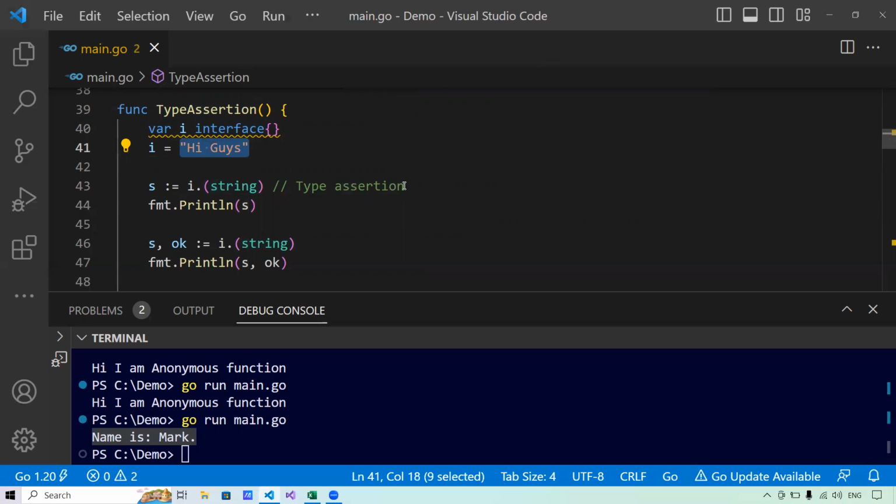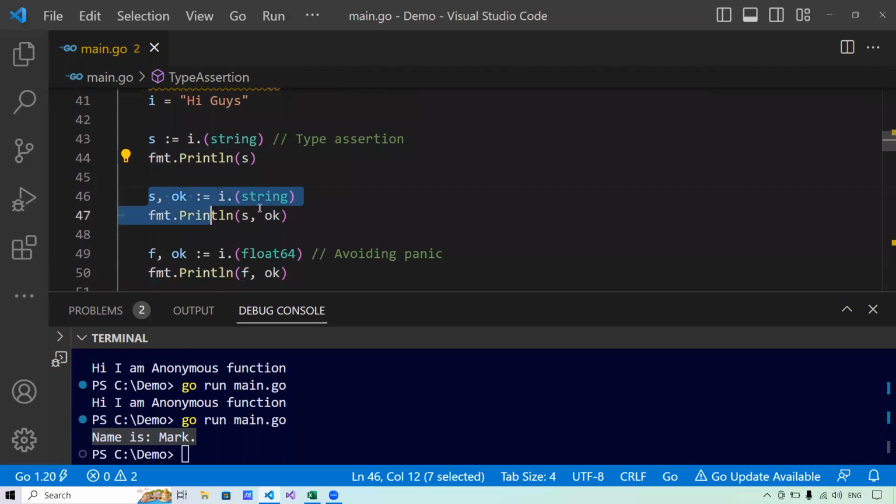This actually is type assertion. Now it says if I print it down with fmt.Println(s), it will print hi guys. Now there is another way as well.